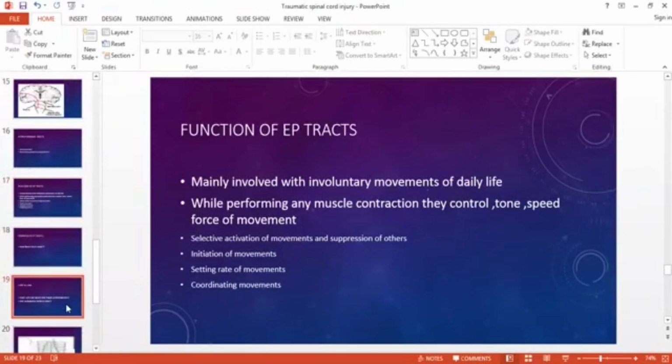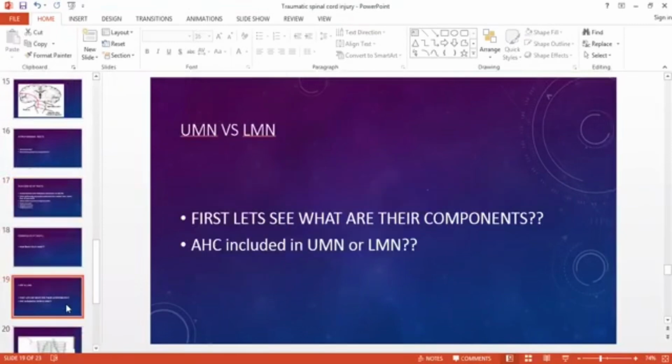Okay, next we need to talk about upper motor neuron versus lower motor neuron, and I know this is a favorite topic and most of us have heard it a lot before.